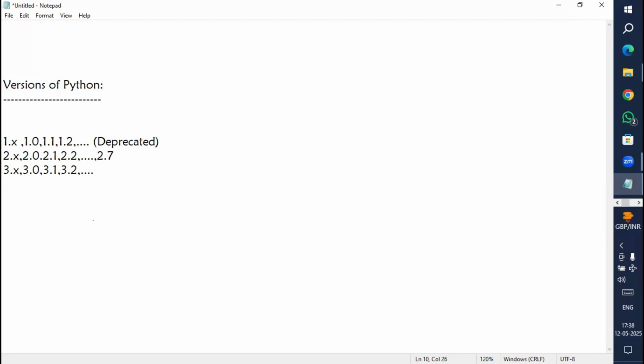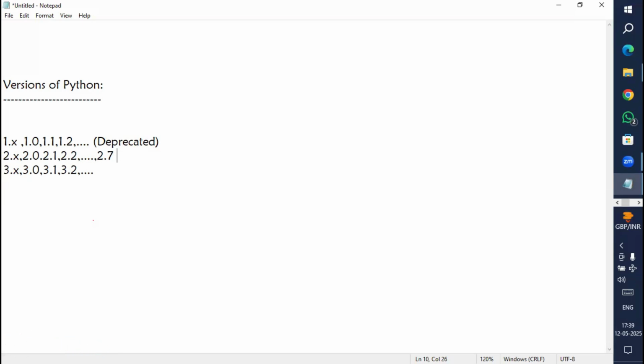But in the future, we may not use this 2.x series also, because we were using it mostly in the olden days, for olden applications, or some applications from the past couple of years. Right now we are mostly not using this 2.x series. Maybe in the future, this may also be expired.